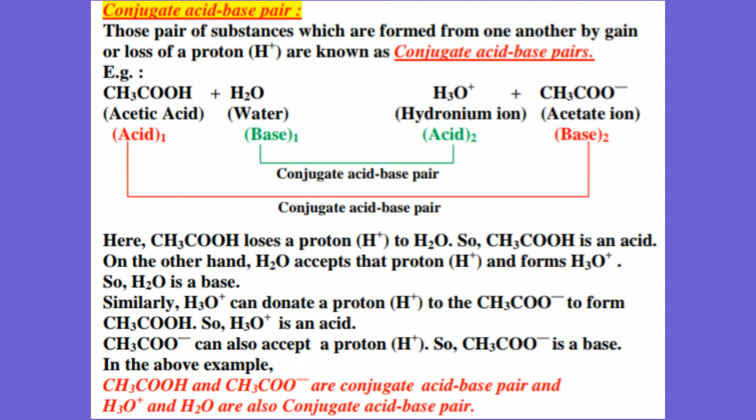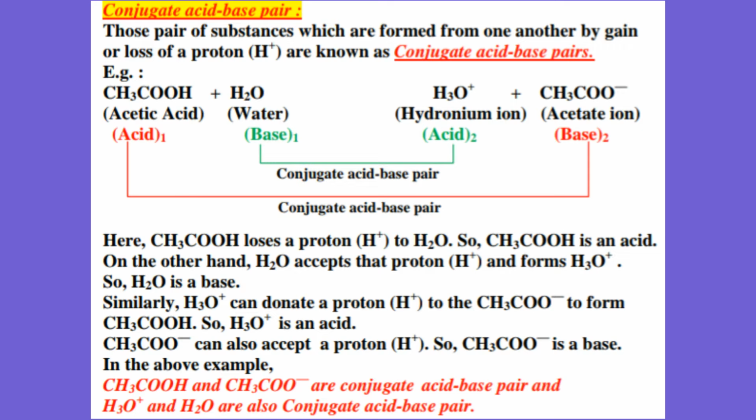First of all, let us discuss conjugate acid-base pair. Those pair of substances which are formed from one another by gain or loss of a proton are known as conjugate acid-base pairs. For clear understanding, let us discuss by taking acetic acid as an example. Acetic acid, having chemical formula CH3COOH, when dissolved in water, dissociates into hydronium ion, H3O+, and acetate ion, CH3COO-.